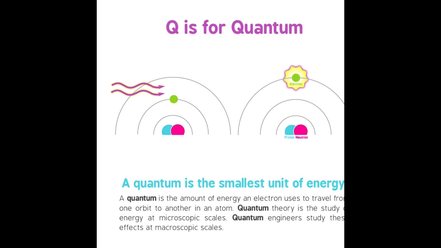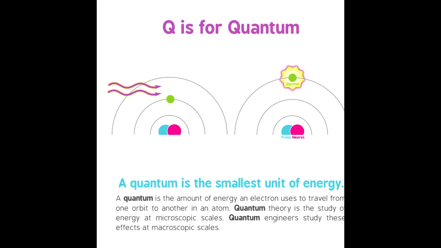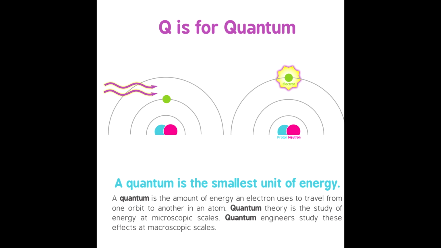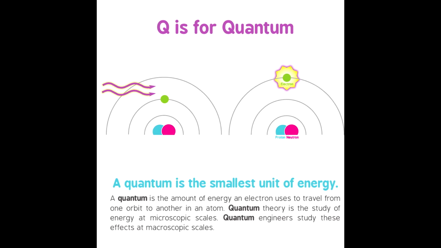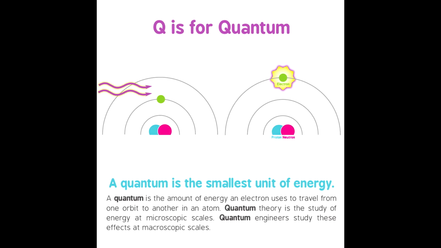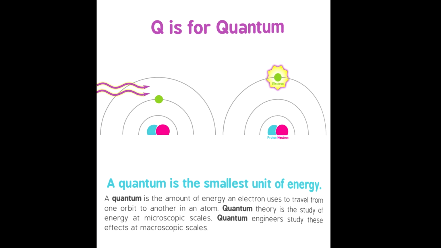Q is for quantum. A quantum is the smallest unit of energy. A quantum is the amount of energy an electron uses to travel from one orbit to another in an atom. Quantum theory is the study of energy at microscopic scales. Quantum engineers study these effects at macroscopic scales.